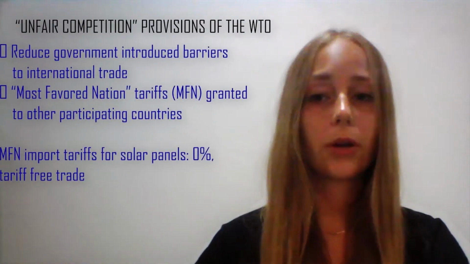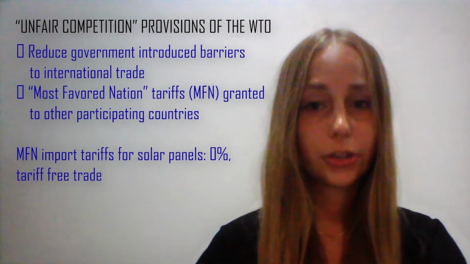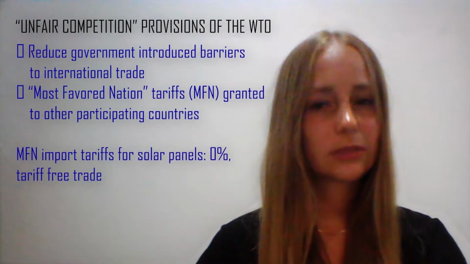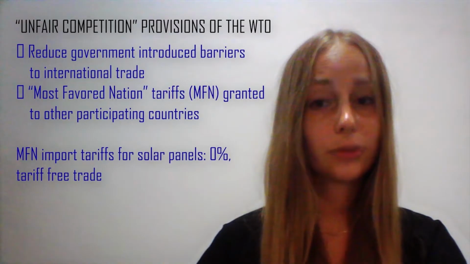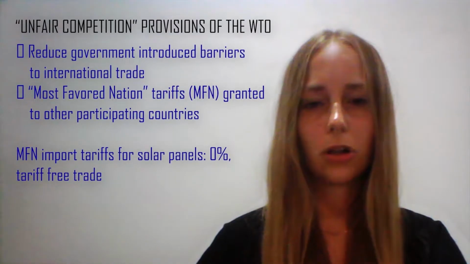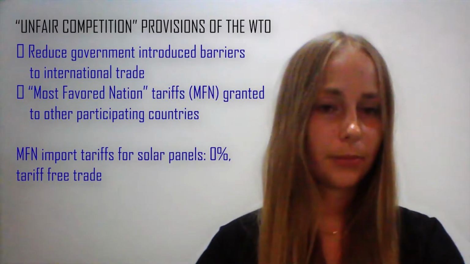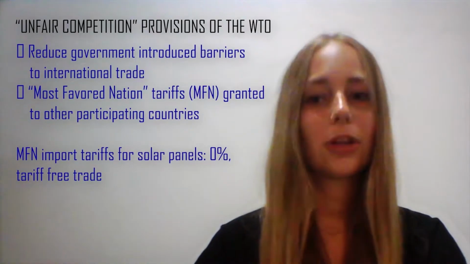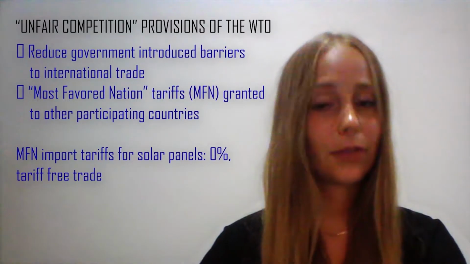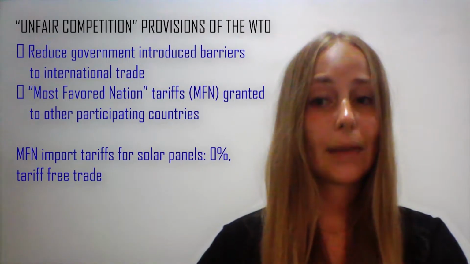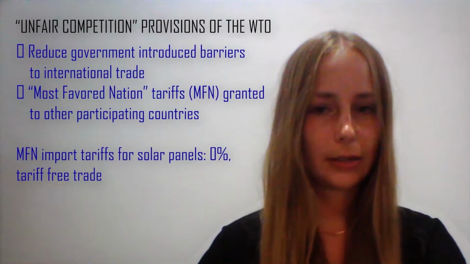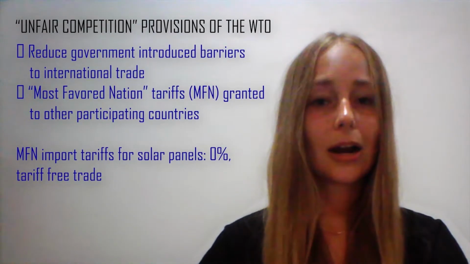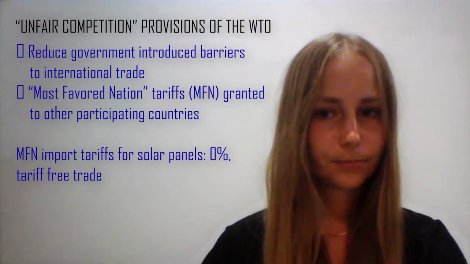It is one of the main goals of the WTO to reduce government-introduced barriers to international trade. In this context, most favored nation tariffs, short also called MFN, play an important part. Those most favored nation tariffs are granted to other participating countries of the WTO. And MFN import tariffs for solar panels are actually at 0%. So solar panels are part of tariff-free trade.